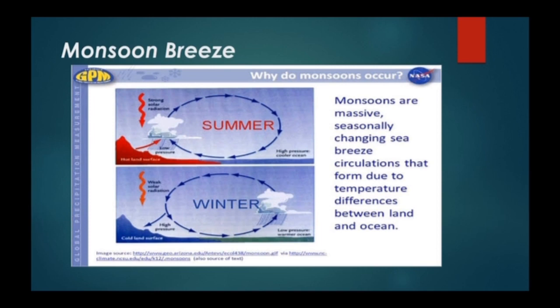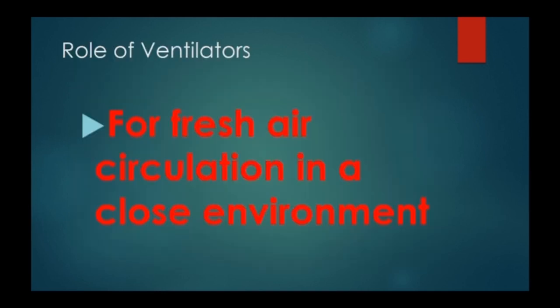Now we'll come to the conclusion of this presentation, which is the ventilators. Everything we have talked about so far is about air in an open environment situation.